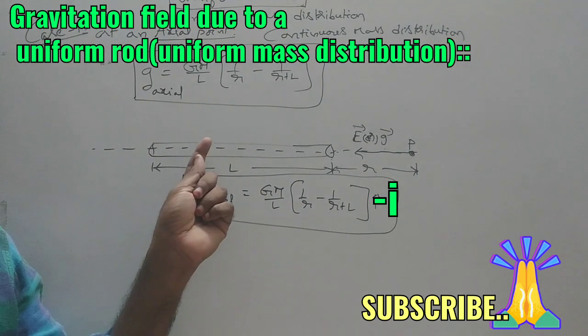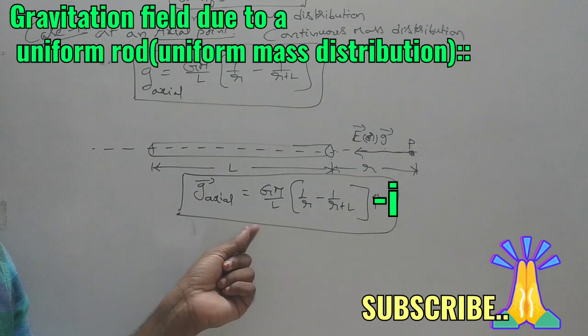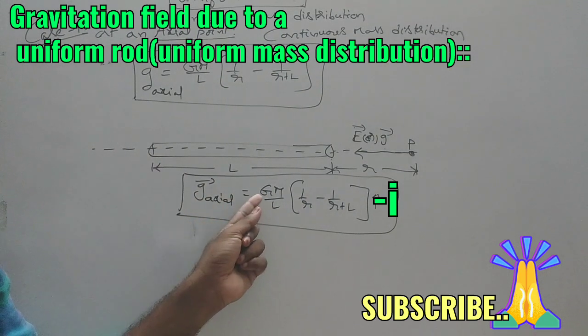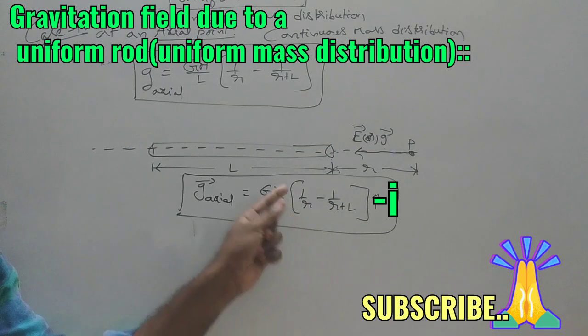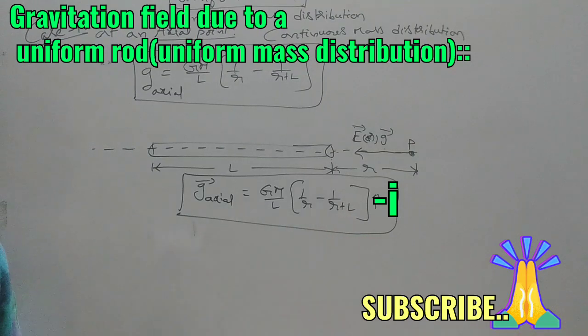It is a uniformly mass distributed rod, and in place of the proportionality constant K, the universal gravitational constant G will come. Where M comes here, Q comes there. Here L is the same, and the expression remains the same there and here, in all the remaining cases.